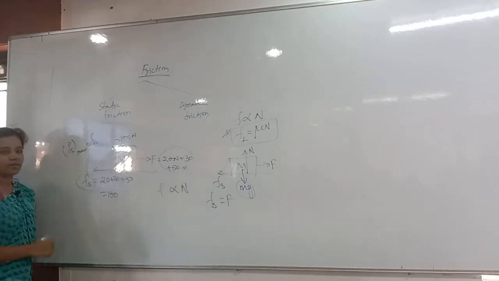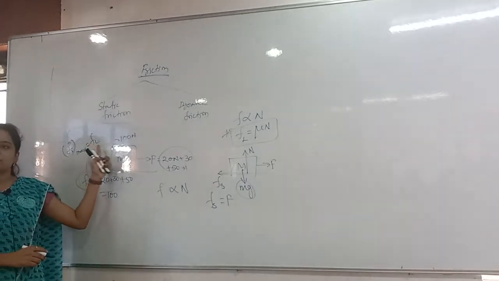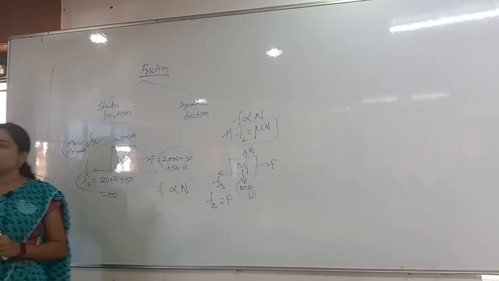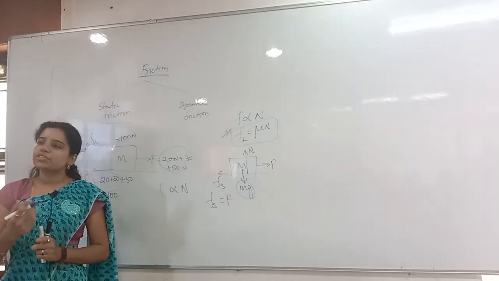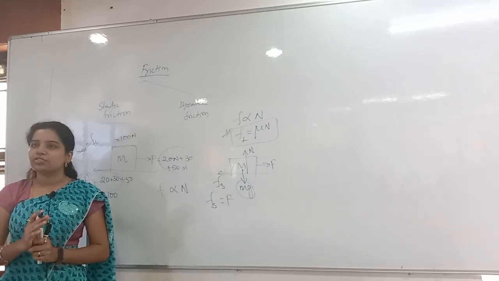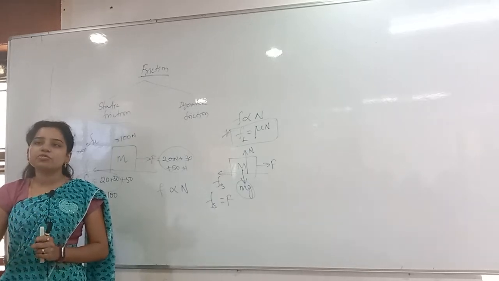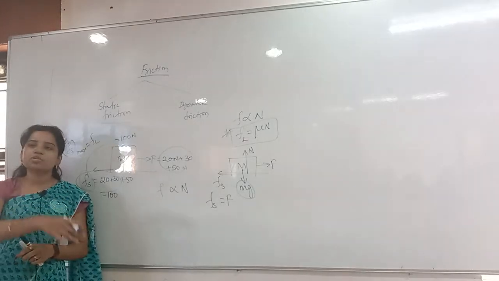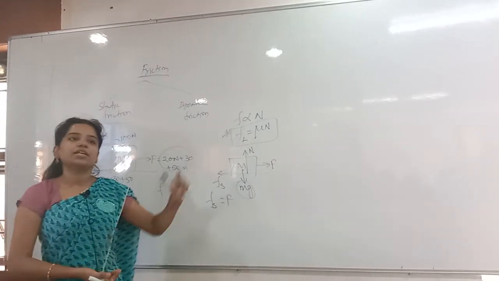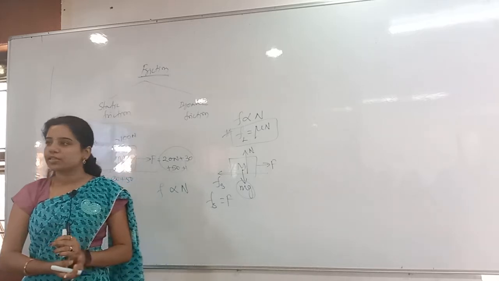Fs maximum or FL. Fs maximum is equal to FL whenever the body is ready to move. Until then, Fs is equal to the applied force F. Whenever the body is ready to move, at that time Fs maximum is equal to FL. Whenever the body is already moving, at that time which friction will we get? Kinetic friction. Correct?